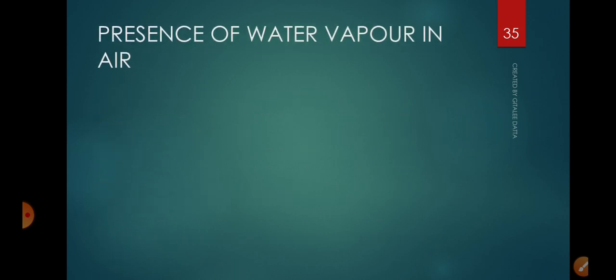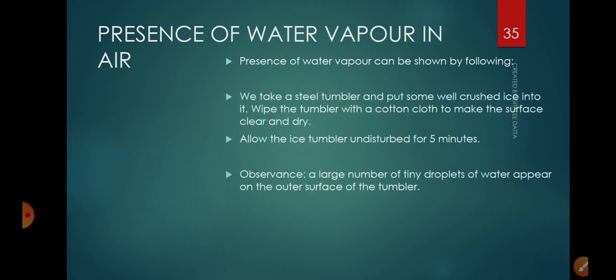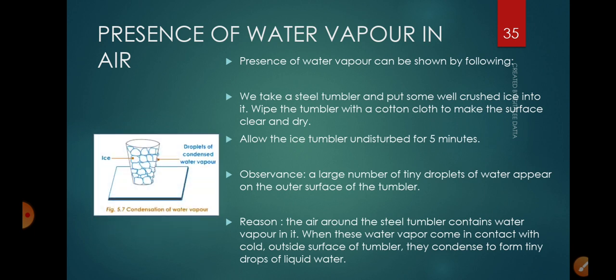Next, there is a very simple activity which you must have done in your lower class, to show the presence of water vapor in air. For this activity, we need the following. We need a steel tumbler, and we put some well crushed ice into it. Then we wipe the tumbler with a cotton cloth to make the surface clean and dry. I hope by seeing the picture in the slide, you remember that you have studied this in class 6th. So go through this.